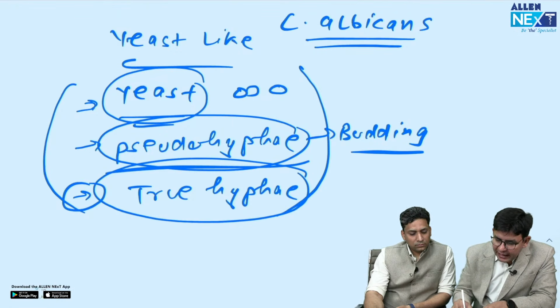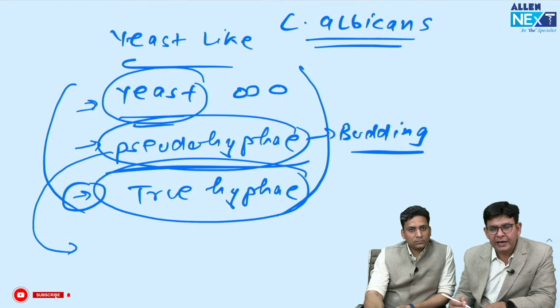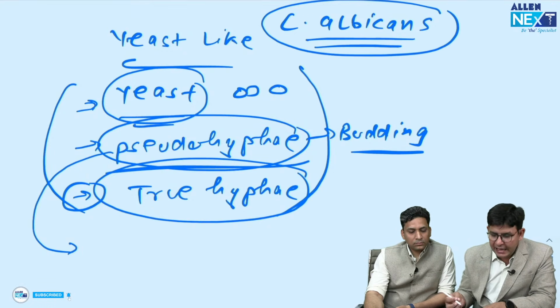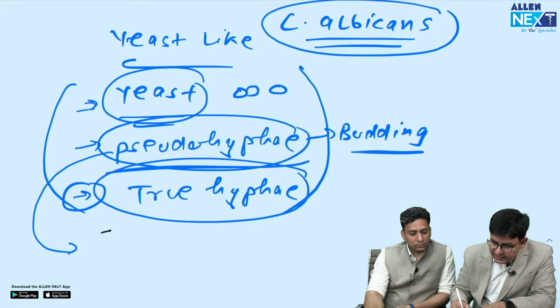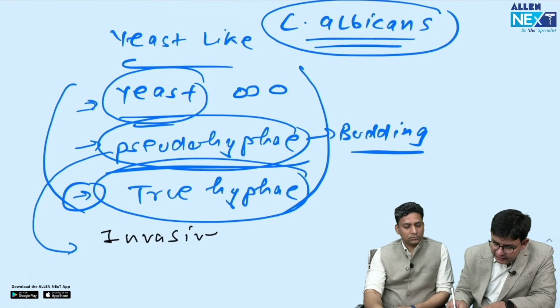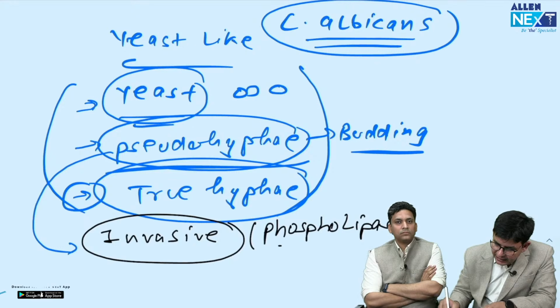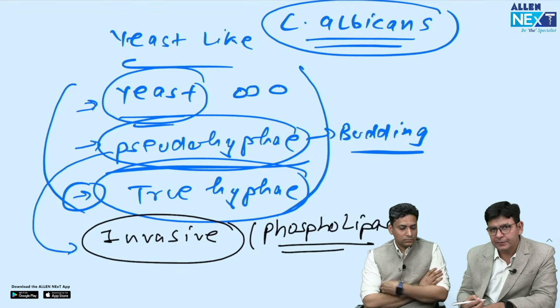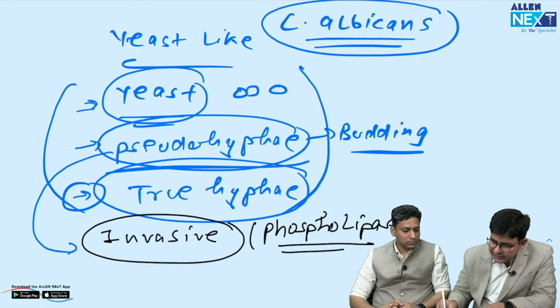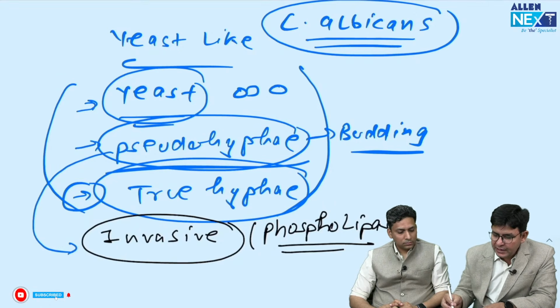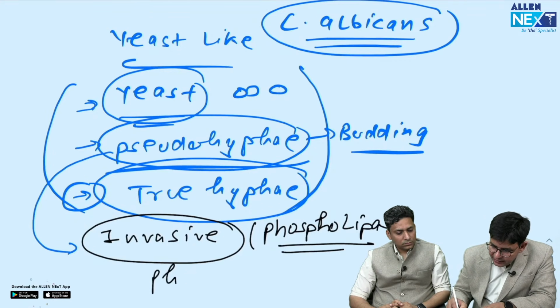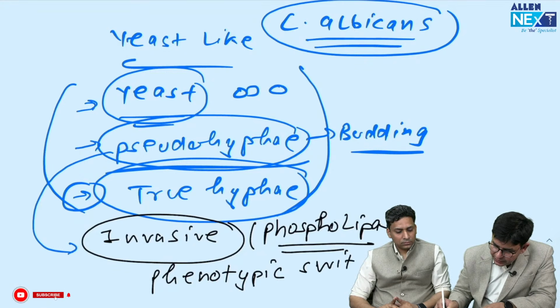So those Candida species which show the pseudo hyphae, in fact the most common is Candida albicans, are invasive in nature. They secrete a particular enzyme termed phospholipase, and that's the logic of their infection causing. And this change of forms, yeast, pseudo hyphae, true hyphae, is termed phenotypic switching.